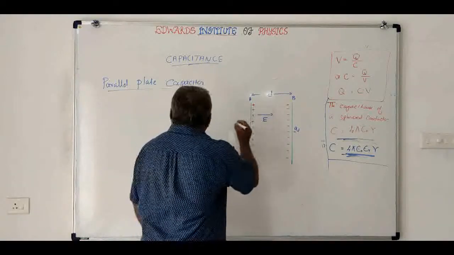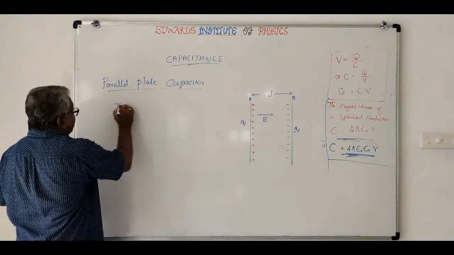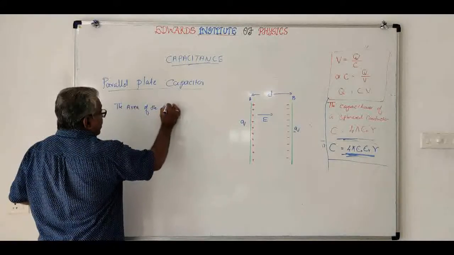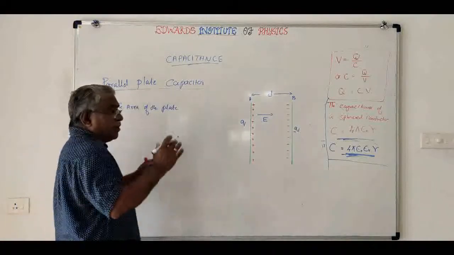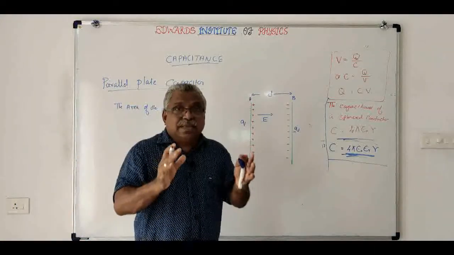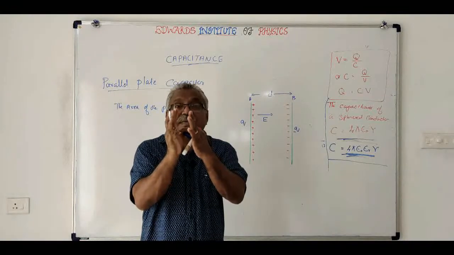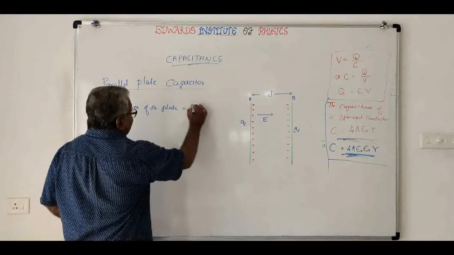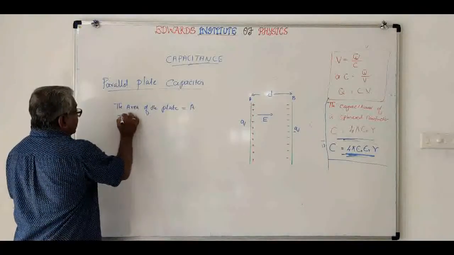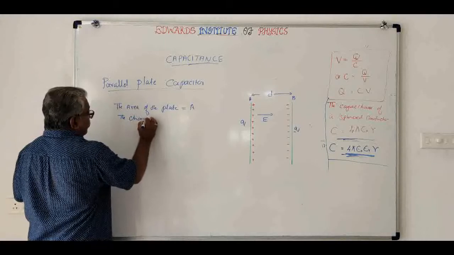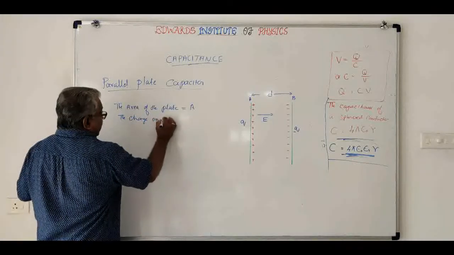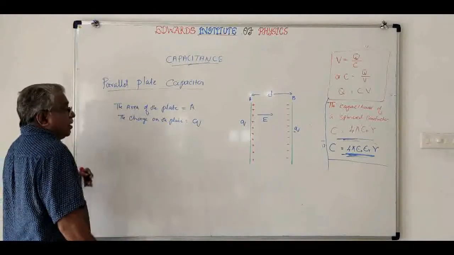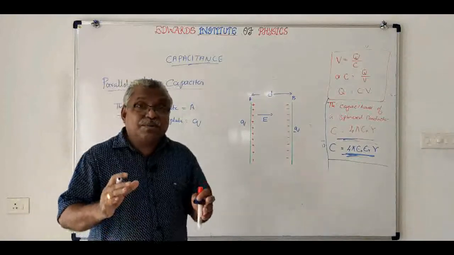Imagine that both the plates are of the same area, the same size, and they are kept parallel to each other, separated by a distance D. Let the area of the plate be A. The charge on the plate will be equal to Q. Now what will be the charge per unit area?